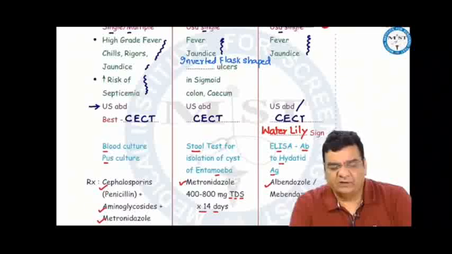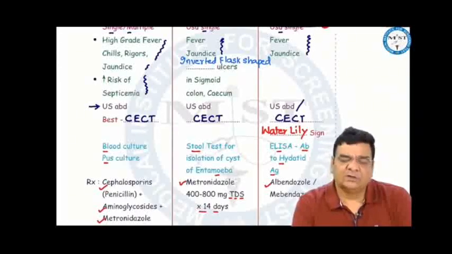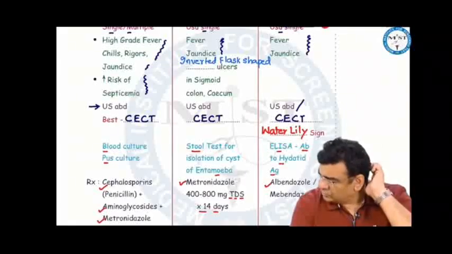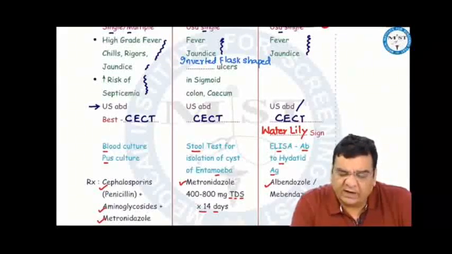To be more specific, for pyogenic abscesses, we can do a pus culture or blood culture. For amoebic, we can do a stool test to detect the ova of Entamoeba histolytica and to isolate the cyst or ova basically. And in hydatid, we do an ELISA test where we detect antibodies against the hydatid antigen.